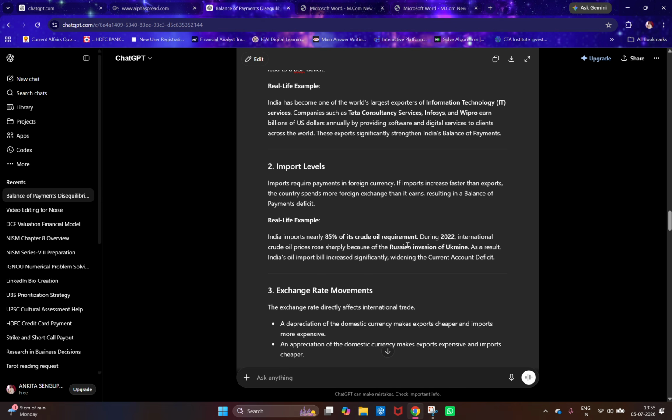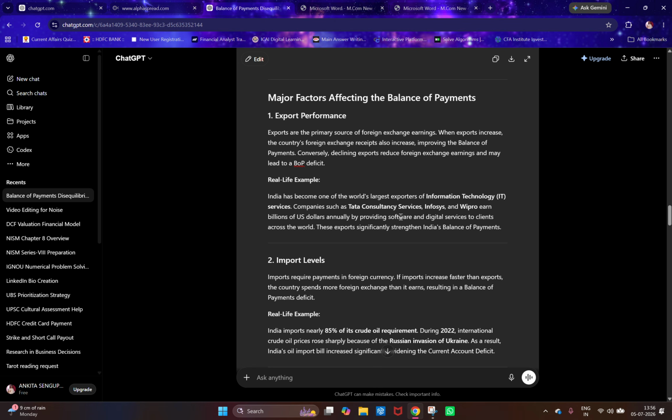For my project, at least every assignment that I've given, minimum 25 pages I have written. That really matters, and that 25 is not something copy pasted. I've given a real life example for each and every point. Just like over here it is given export performance, a real life example. Highlight this real life example, use only the black and blue pen, nothing else. Write the question in black ink, and you can write the answer, and for every point you can use the blue ink. I don't use any other color. Simply write the answer in this way.